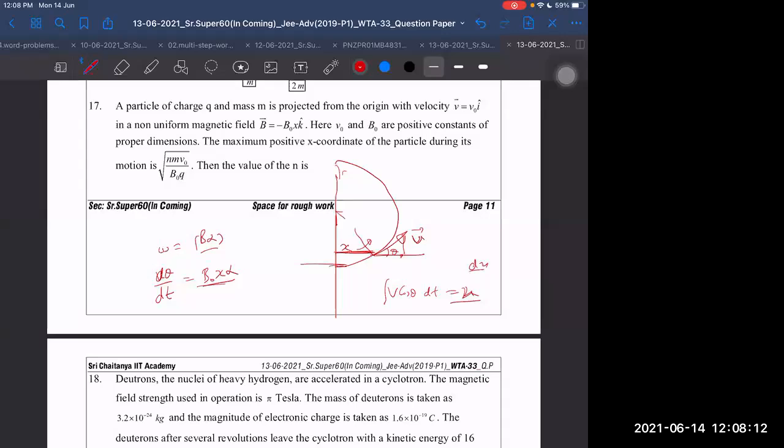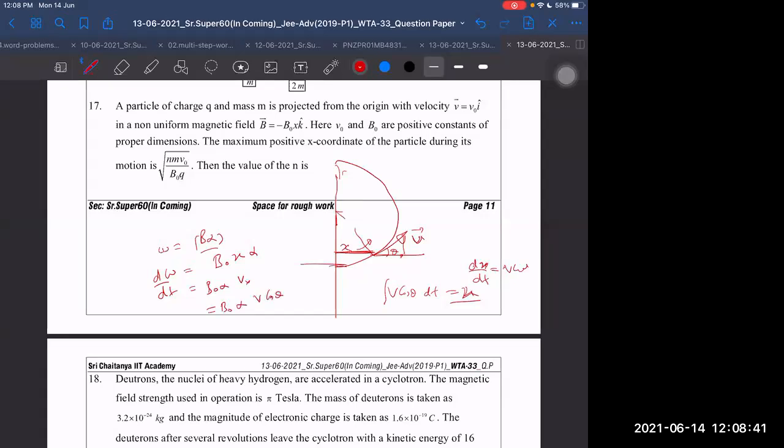Or if I write dx by dt I can write as v cos theta. But that has a problem that I will be getting d omega by dt from that. Okay, let us get d omega by dt. What is the problem if I get d omega by dt also? This is b naught into x into alpha, and d omega by dt will be equal to b naught into alpha into vx, where vx is equal to v cos theta.